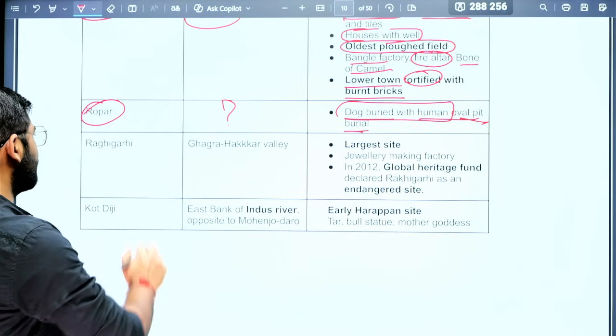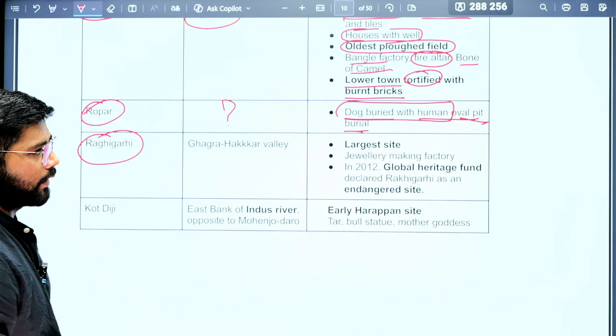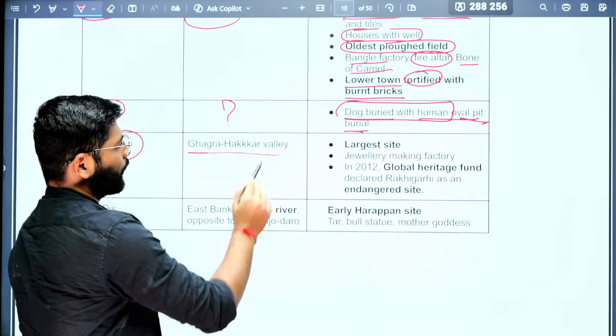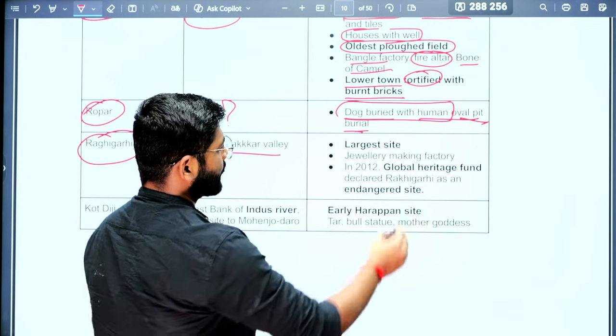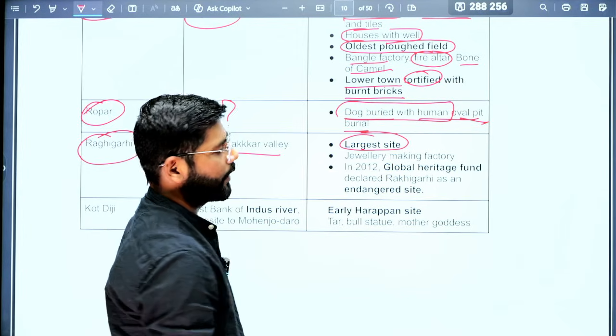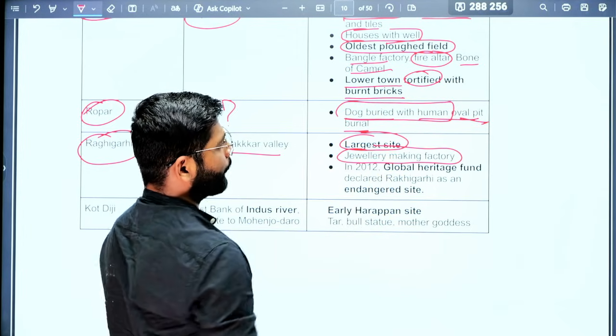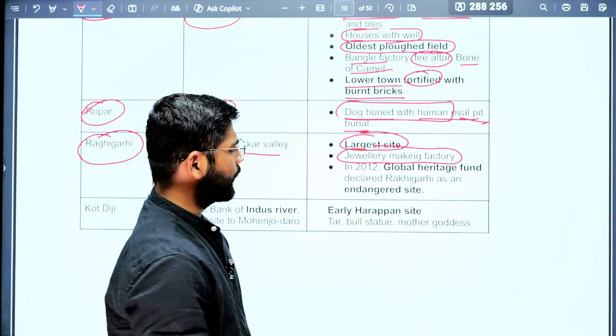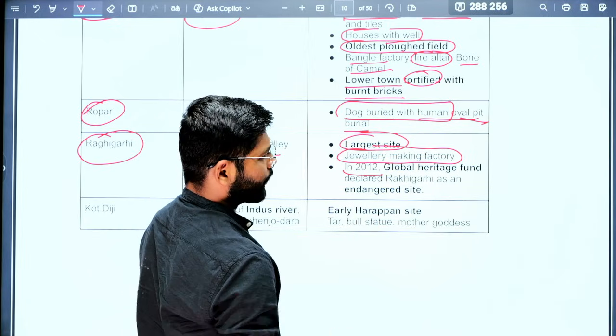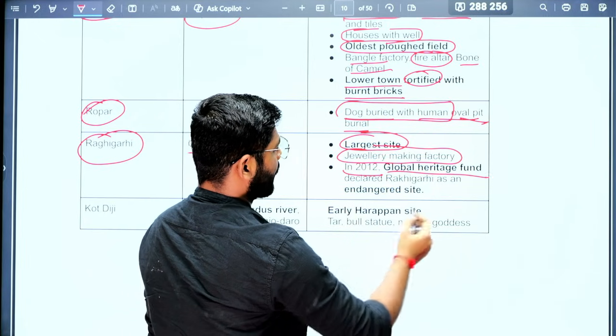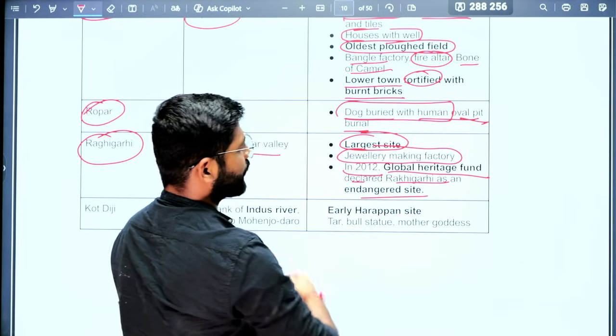Next site is Rakhigarhi. It is located in the Ghaggar-Hakra Valley. Okay, and this is the largest site in the Indus Valley civilization. An important feature is that it was a jewelry making factory. And another important thing is, in 2012, the Global Heritage Fund declared Rakhigarhi as an endangered site.